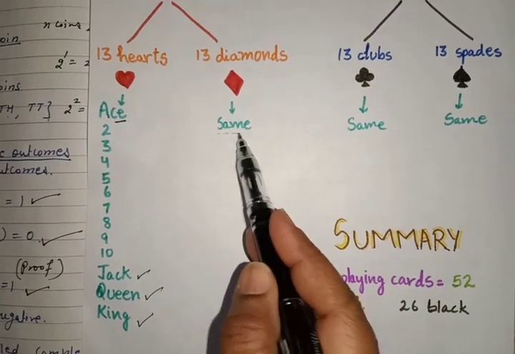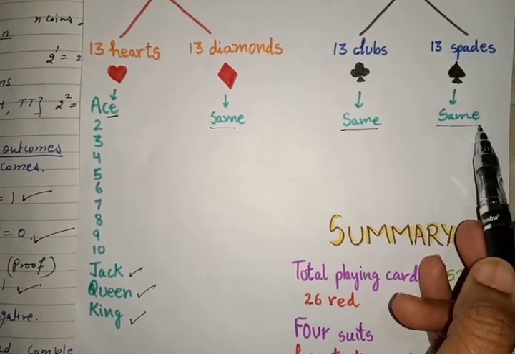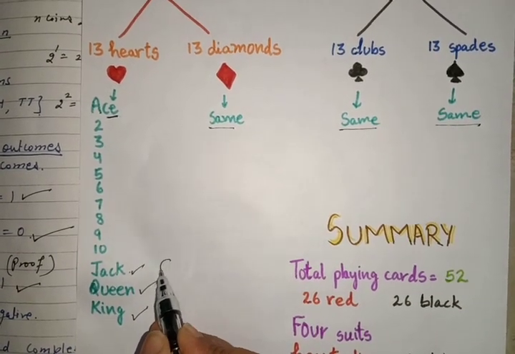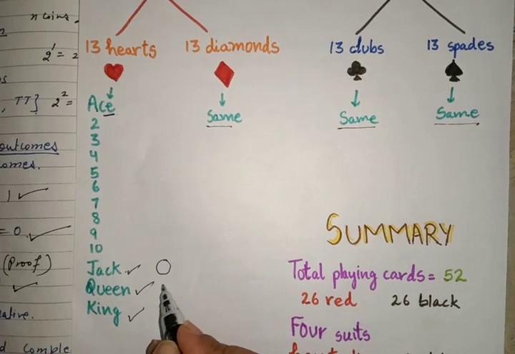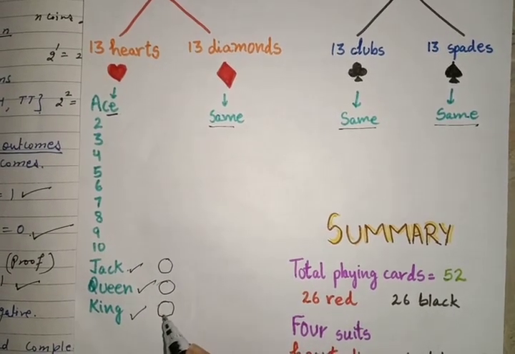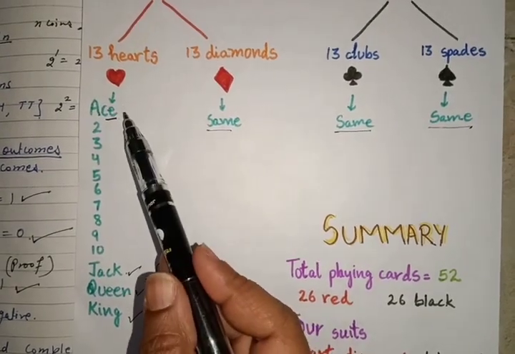Same here, the same 13 cards are here, the same 13 cards are here. On the jack card a face is there. On the queen card also a face is there, on the king card also a face is there. So 3 face cards. Ace we cannot consider as a face card.